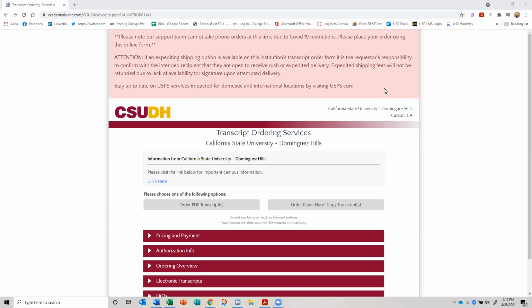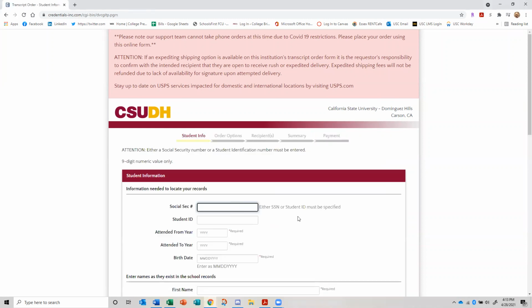So if you have all of your information, we're ready to go. And as I'm going through the various pages, obviously feel free to pause the video, type in your information, and then continue with me. So kind of our long distance way of doing this together. Okay, so when you get to this first page, you will either order a PDF or a hard copy. I recommend the PDF because this way it's going to be just sent electronically. The hard copy you can do, but it's slower. So order PDF, click on that.